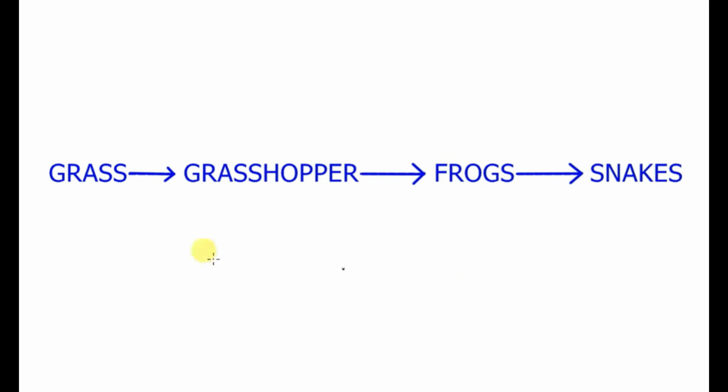It is an example of a food chain which is found in the grasslands. This food chain has 4 trophic levels. The first trophic level is occupied by the grasses. Grasses are eaten by the grasshoppers, grasshoppers are eaten by the frogs, and frogs are then eaten by the snakes. From such food chains we can get questions based on the energy figures also. For example, we have a question here.